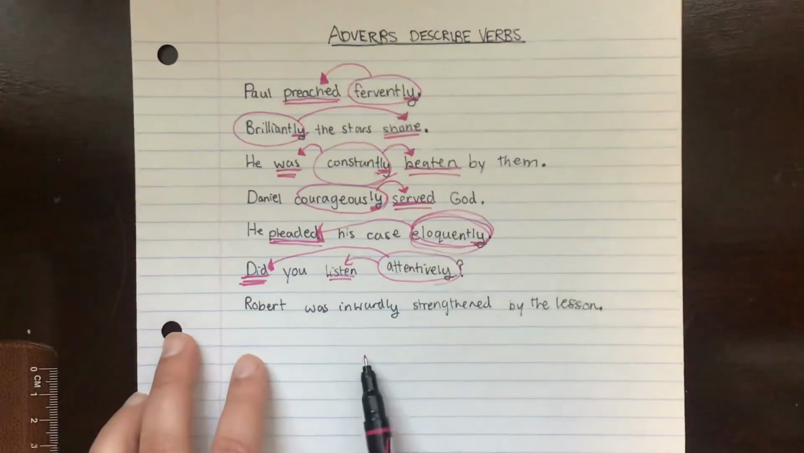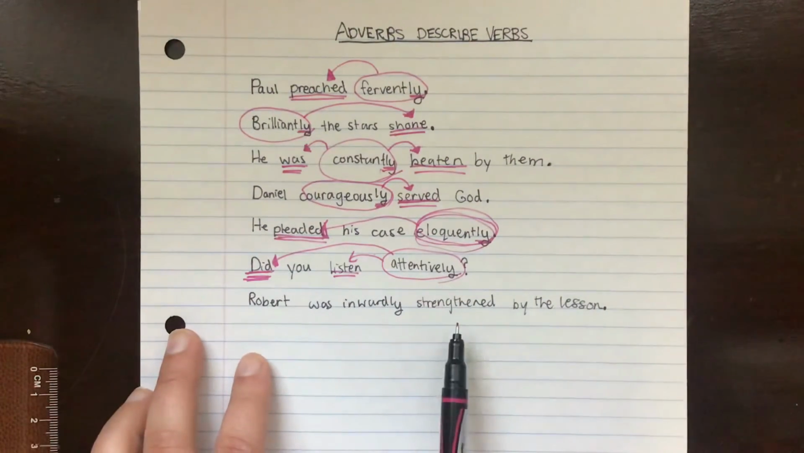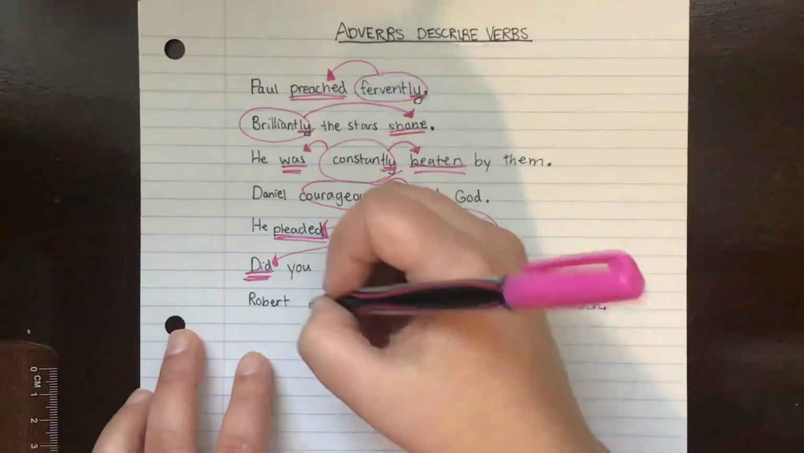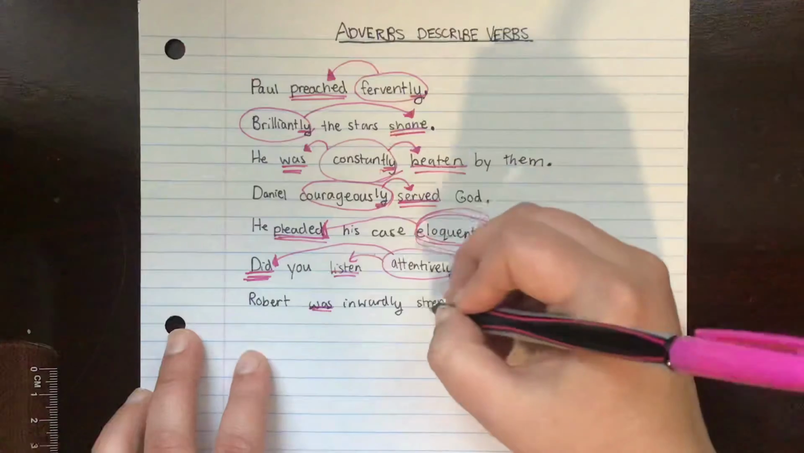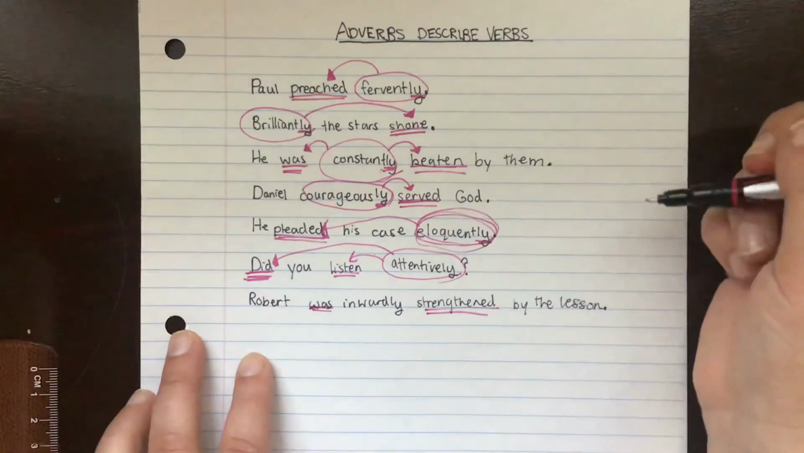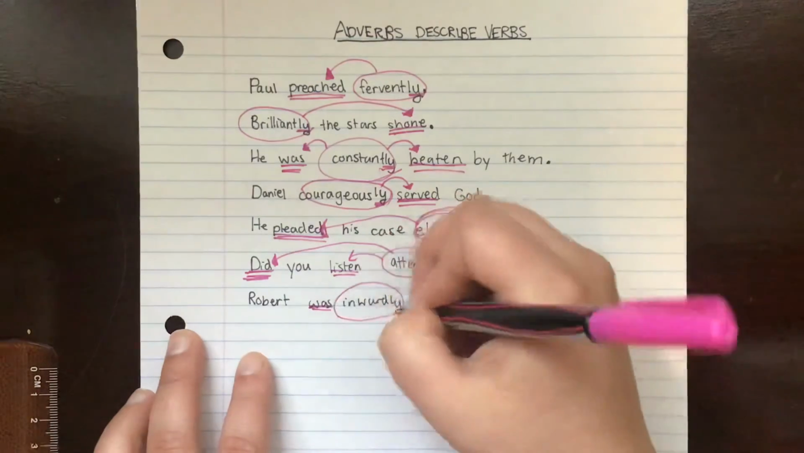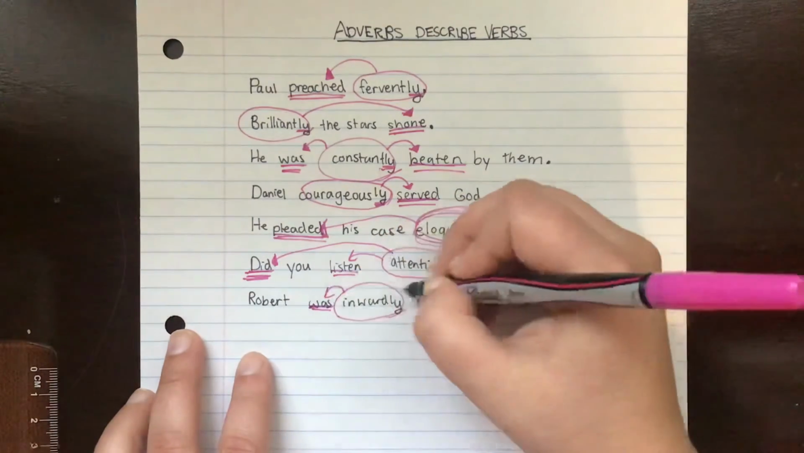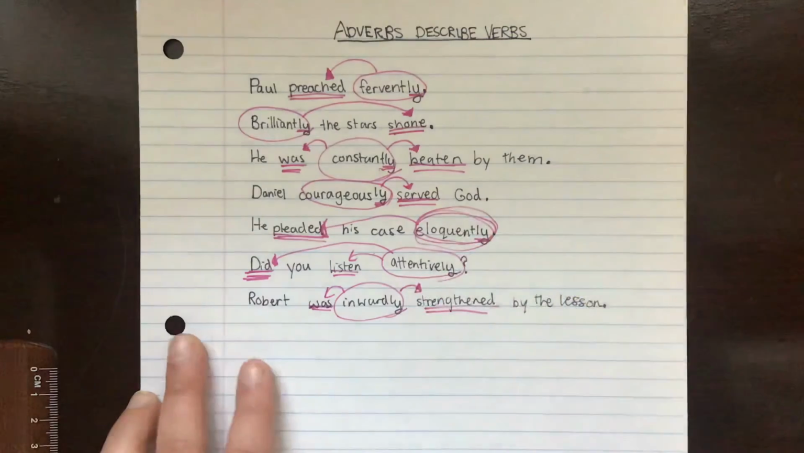And finally, Robert was inwardly strengthened by the lesson. So what are my verbs? Was and strengthened are verbs. How was he strengthened? He was strengthened inwardly. So the adverb is once again in the middle describing both verbs.